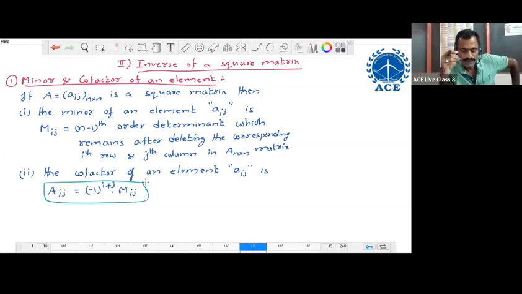This is the cofactor. So just multiply the minor of the element with its sign, then that product will give the cofactor of the element.